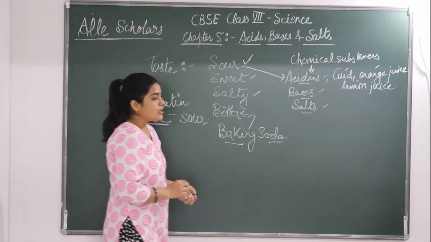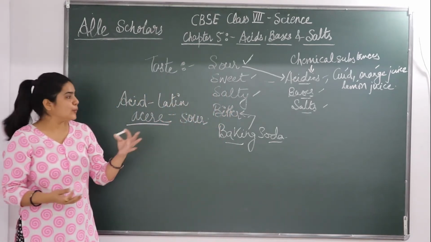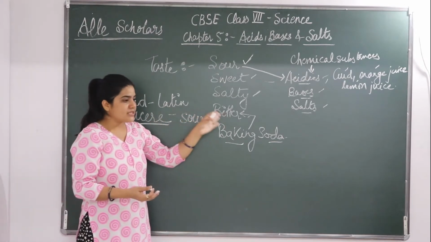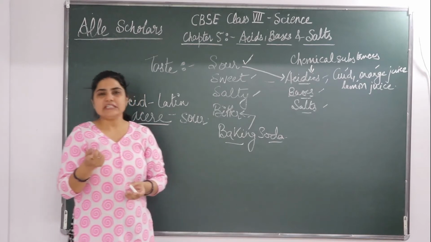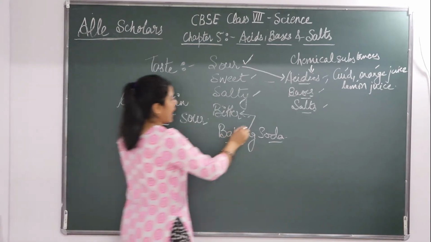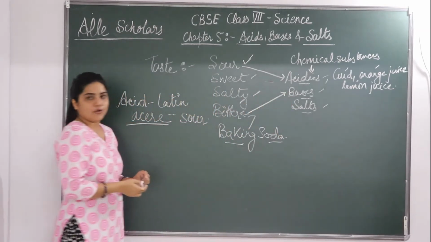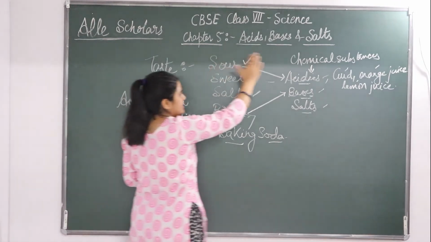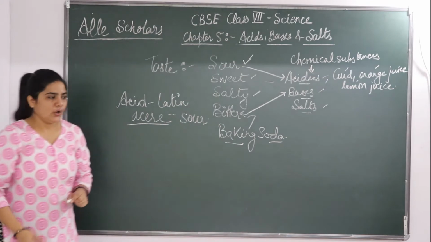It's some soapy thing. So generally the substances which taste bitter and feel soapy when we touch them are known as bases. Sour one is an acid, bitter one is a base.